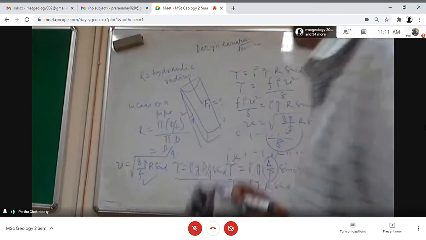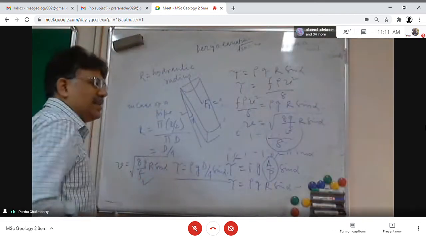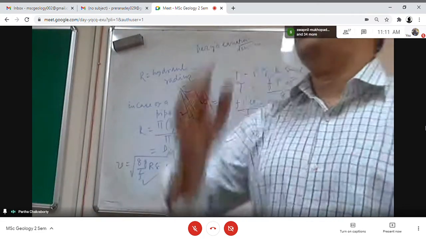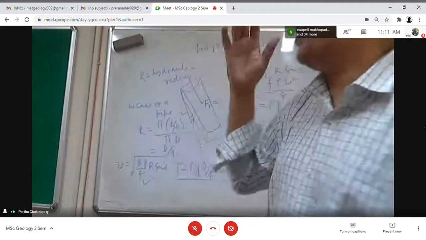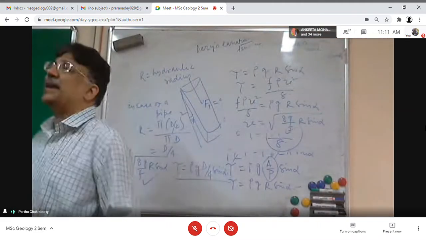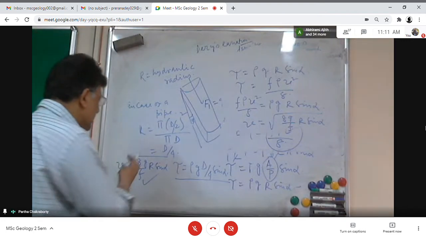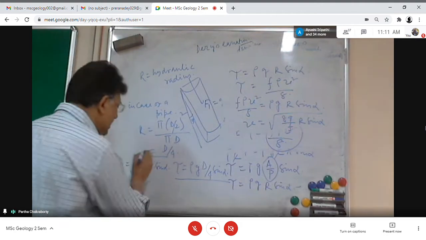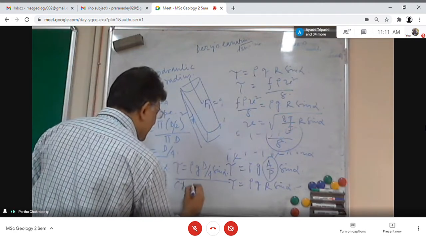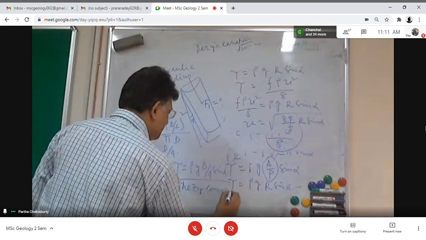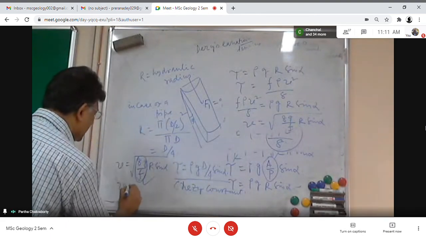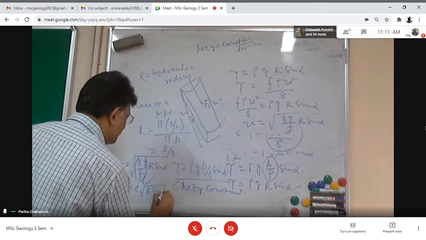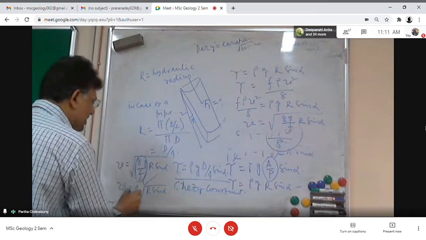Yes, sir. Okay. Now this is a very, very important equation, extremely important not only for geologists but also for civil engineers. This equation is their bread and butter, I can say. This 8g by f is a constant, and this constant is called the Chezy constant. And this equation is written as v equal to C root over R sin alpha.